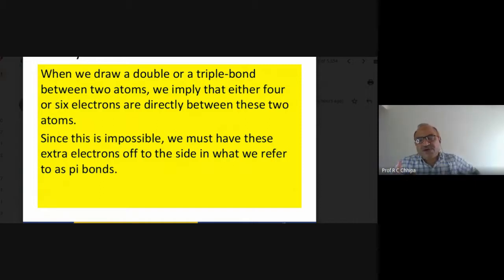Sigma bonds and pi bonds can also be explained on the basis of hybridization. In the case of sp hybridization, one bond will be that electron pair, and similarly in the case of four or six electrons shared directly between the two atoms.